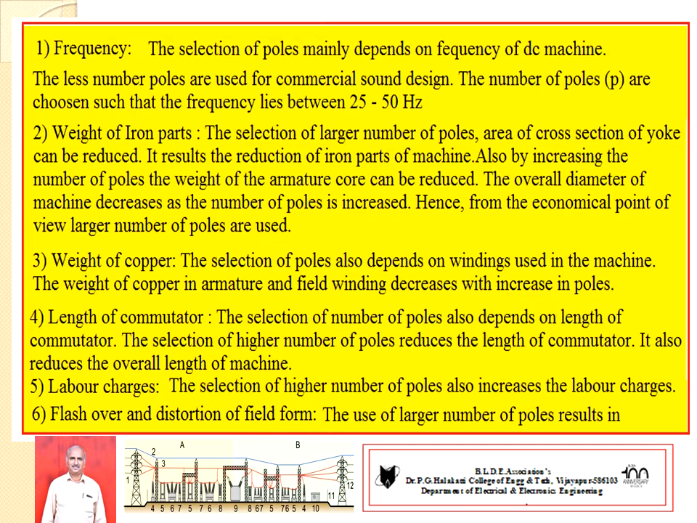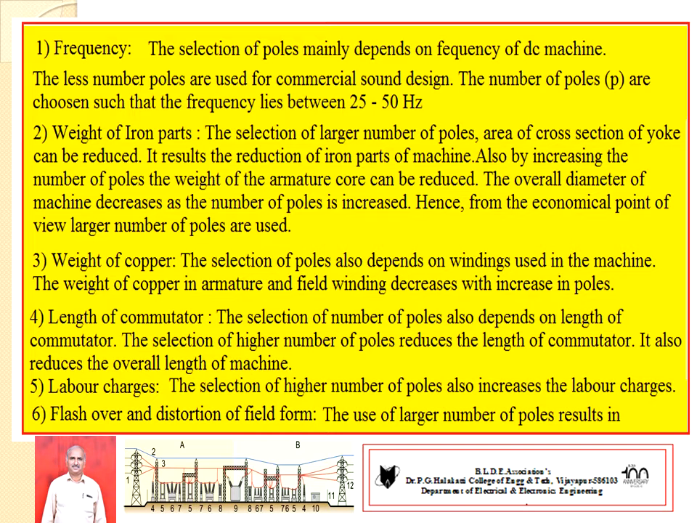The selection of number of poles in DC machine is such that the frequency of flux reversals should be low. If the number of poles selected is low, then the frequency is also low. If more number of poles are selected, the frequency of flux reversals is very high. Therefore, the poles should be selected such that the frequency of flux reversal is not minimum, not maximum. The frequency of flux reversals should lie between 25 to 50 hertz. That is the first point.